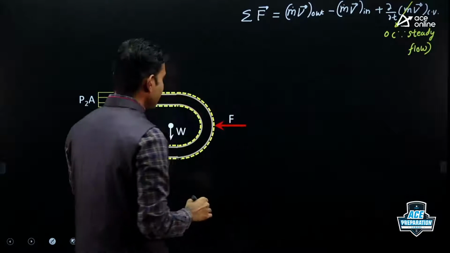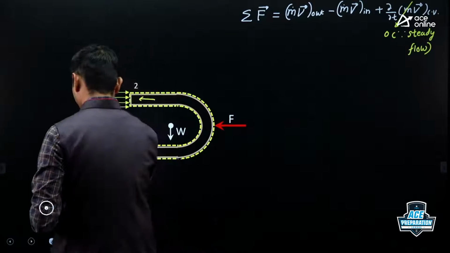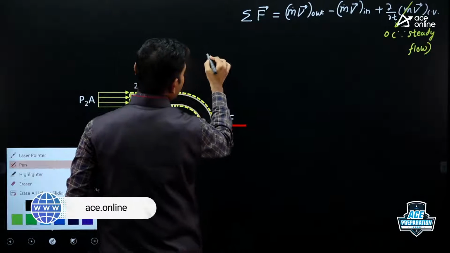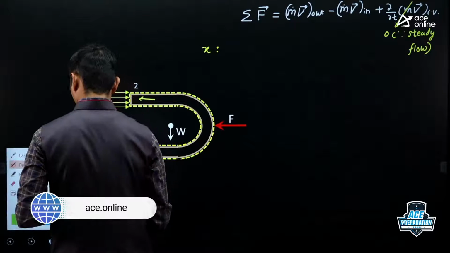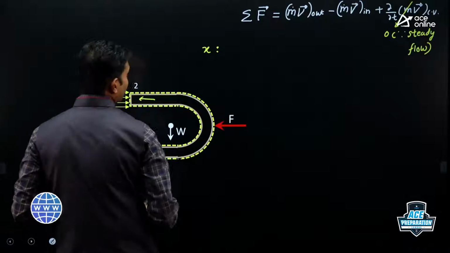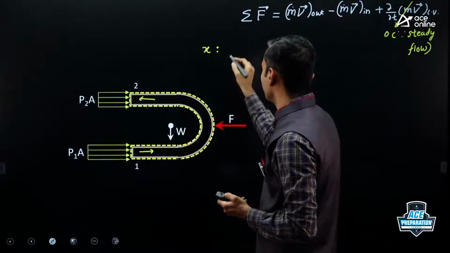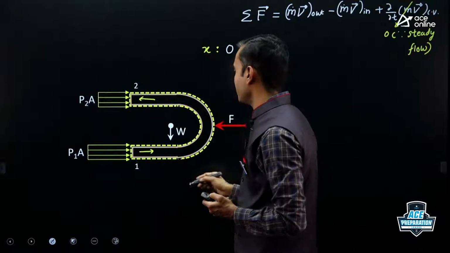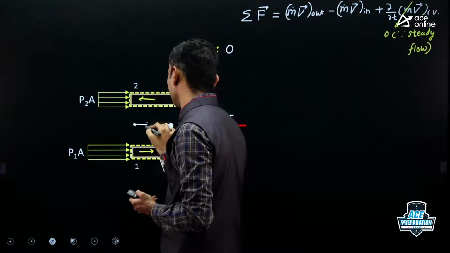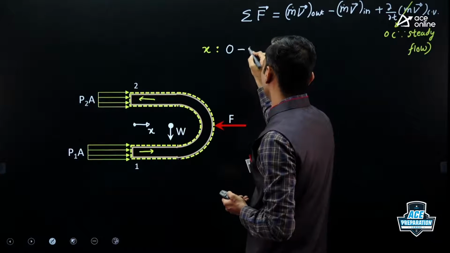Now we'll apply this equation in x direction because unknown force is acting in horizontal direction. So let us apply equation in x direction. So in horizontal direction, component of weight is 0. Then force is acting in negative x direction. So let us say this is positive x direction. So force is acting in negative x direction. So minus F I should write.